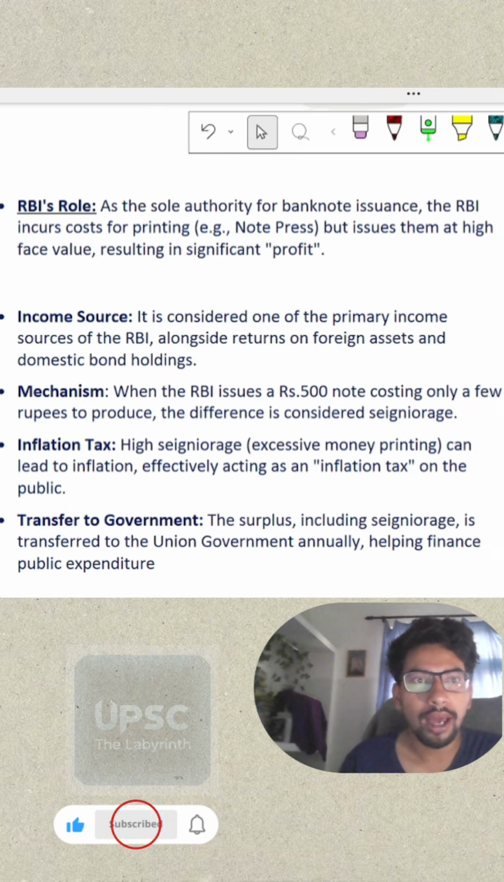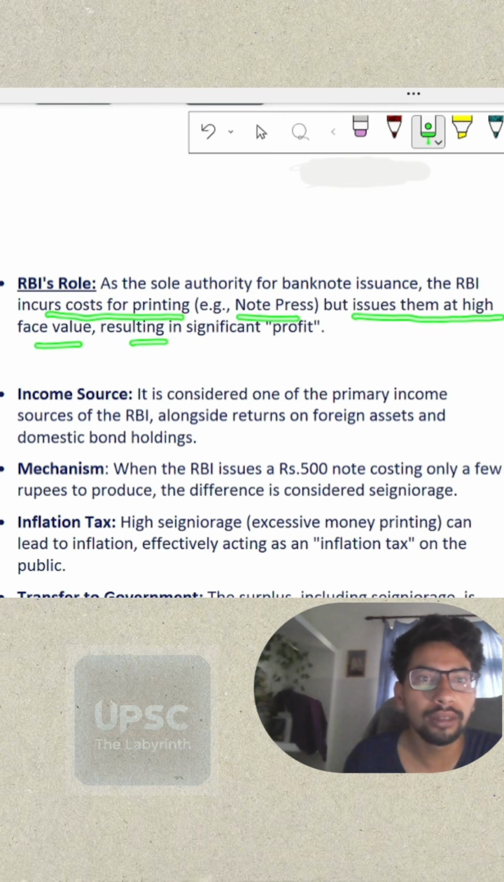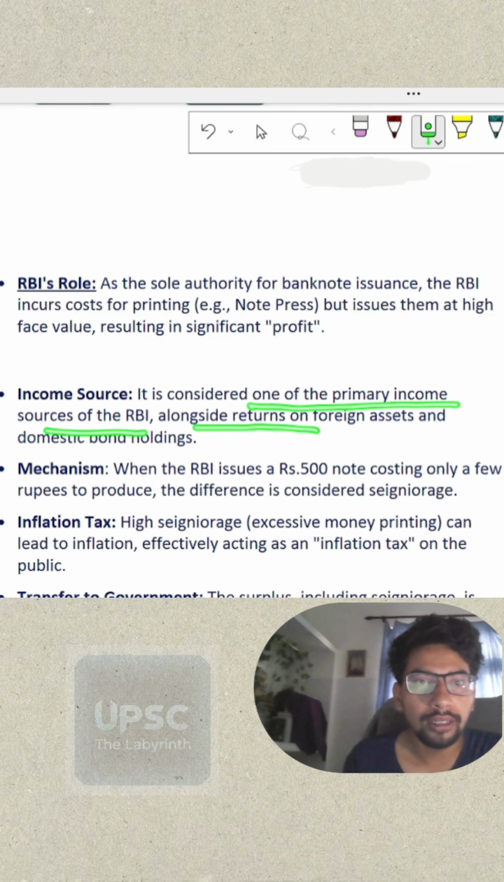RBI's role. The RBI is the sole authority of banknote issuance. The RBI incurs the cost of printing, for example a 500 rupees note, but it issues them at a high face value, resulting in significant profit. Income source. It is considered one of the primary income sources of the RBI, alongside returns on foreign assets and domestic bond holdings.